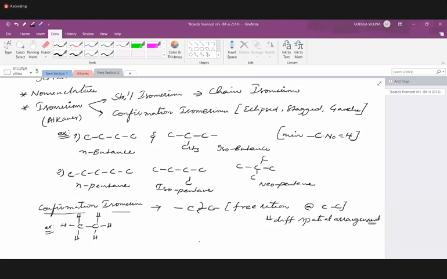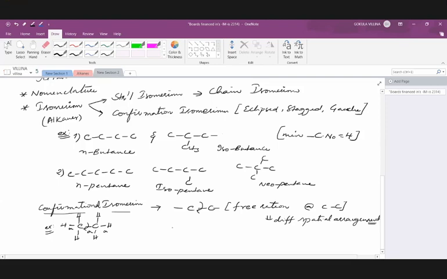No, only 1 carbon is there. We require at least 2 carbons connected by a sigma bond, so that we can rotate around it, and in methane only 1 carbon is there. That's the reason why methane cannot show conformational isomerism. Right.